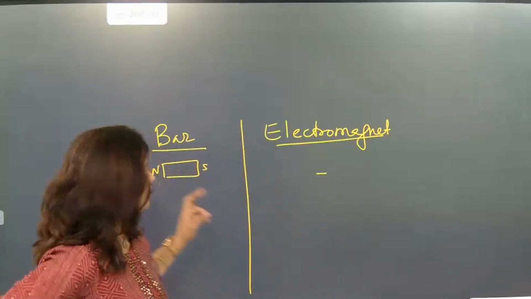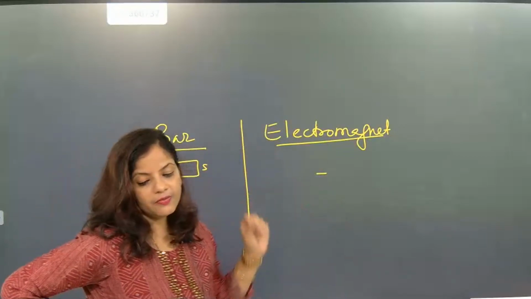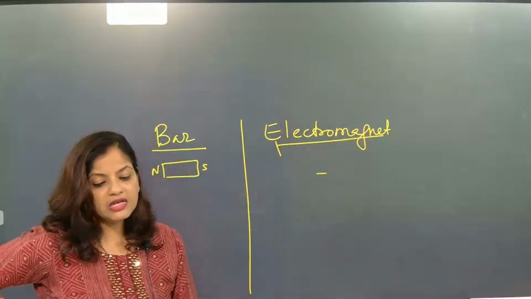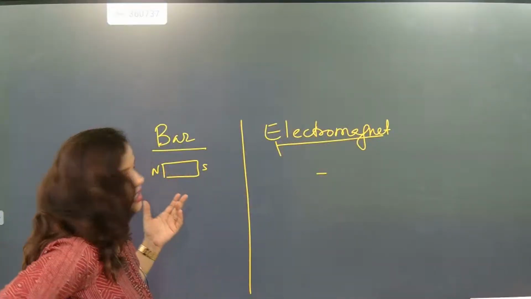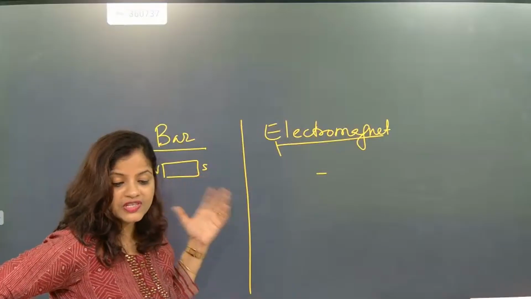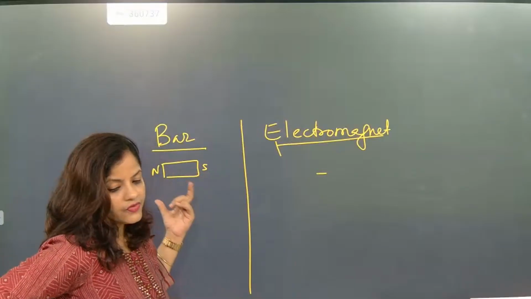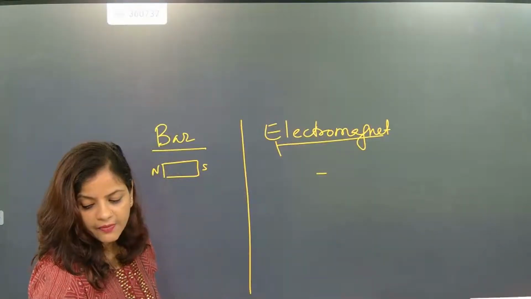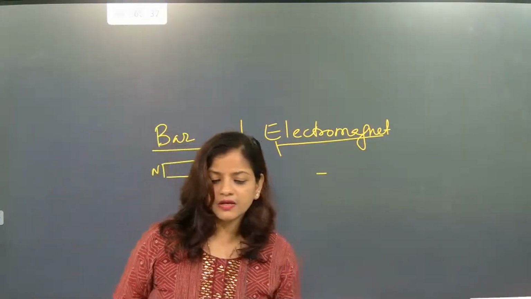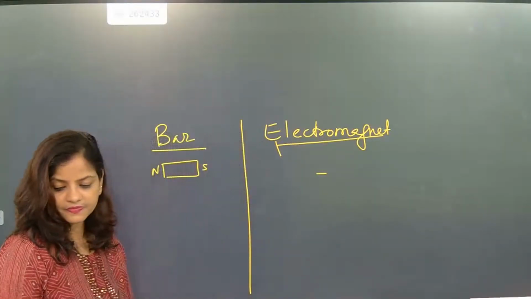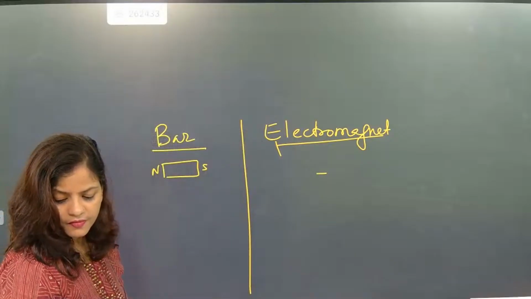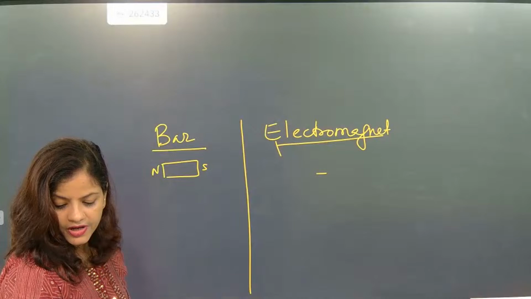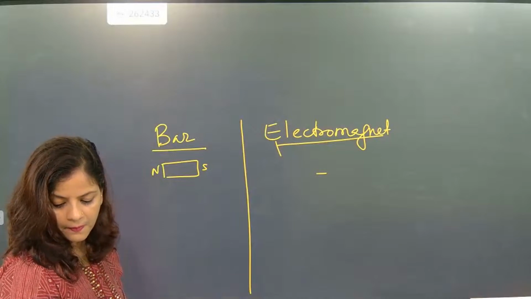Understood? So this is called a permanent magnet, and this is the temporary one. The magnetic lines of force of an electromagnet can be increased or decreased, but the magnetic lines of force of a bar magnet are fixed. Is it clear, Ruchi, till here? Can you say? Magnetism, in one shot only, I am teaching so that it becomes very easy for you to remember.